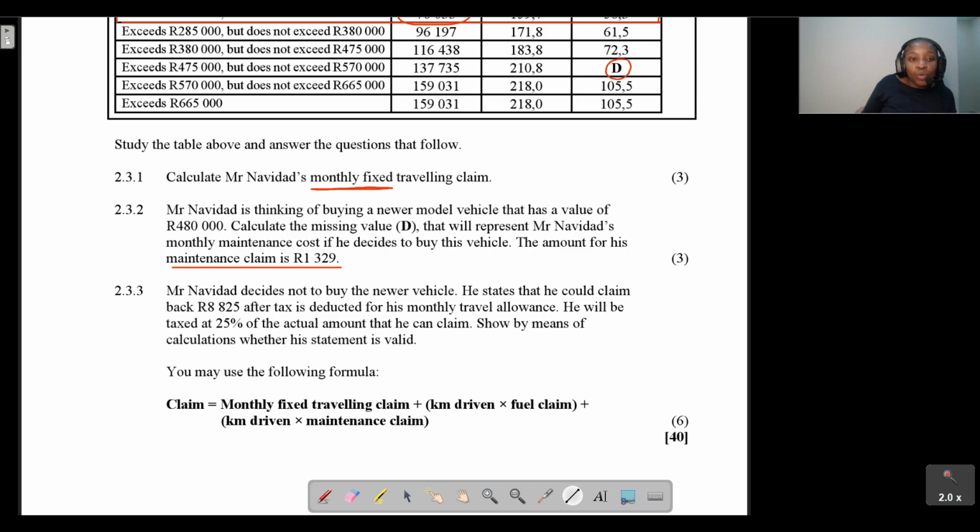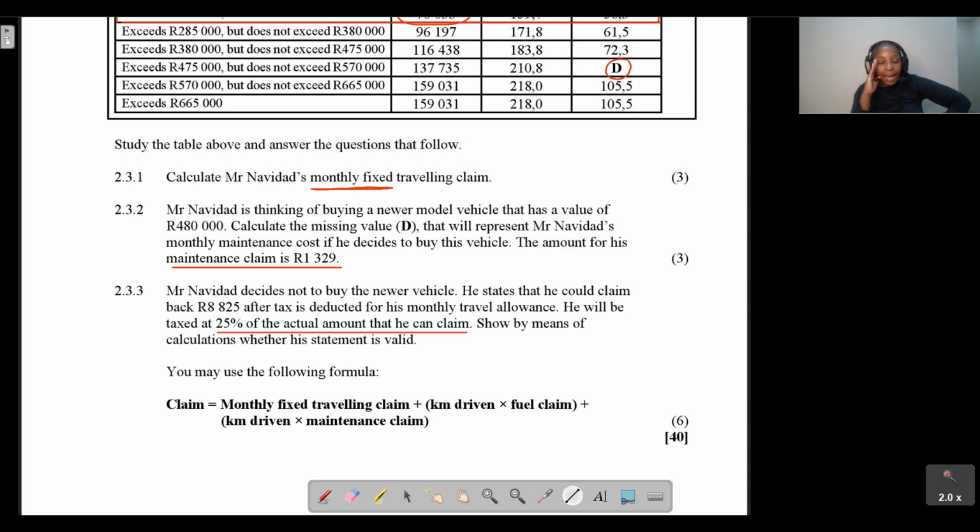All right, question 2.3.3, last question. Mr. Navidad decides not to buy the newer vehicle. He decides, nah, I'm not going to buy this new vehicle. And he states that he could claim back 8,825 after tax is deducted for his monthly travel allowance. We are told that he will be taxed at 25% of the actual amount that he can claim. So we want to show by means of calculations whether his statement is correct.